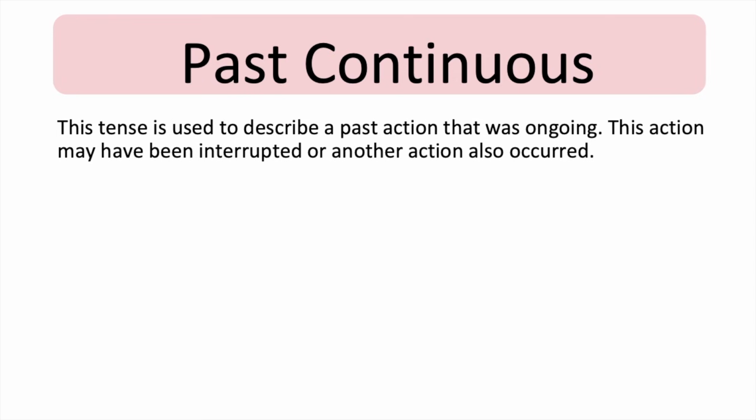Past continuous. This tense is used to describe an action that was ongoing. This action may have been interrupted or another action also occurred. The structure is subject plus was or were plus the verb ending in ing.